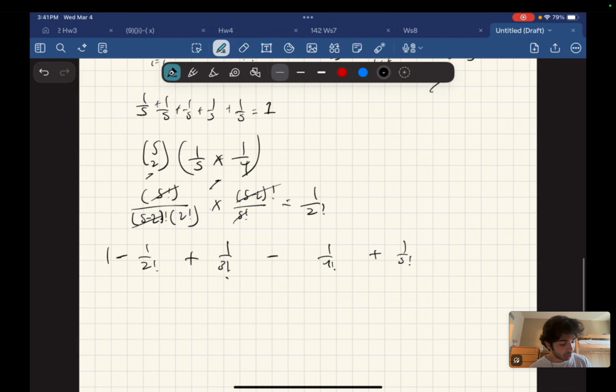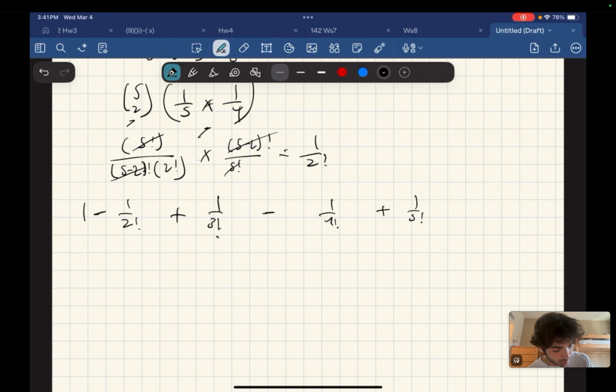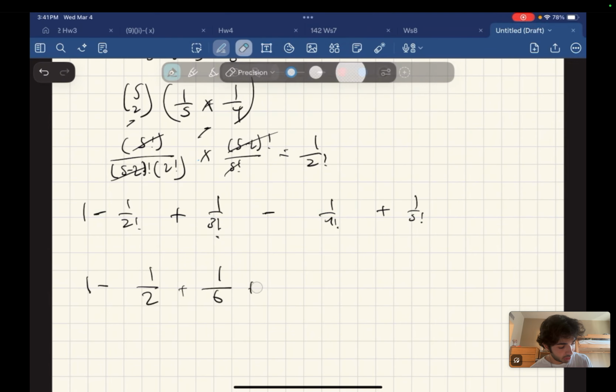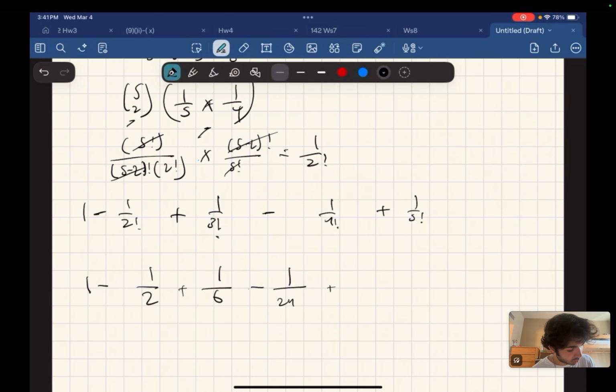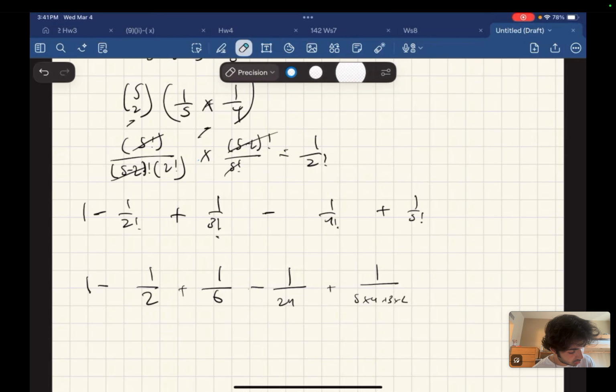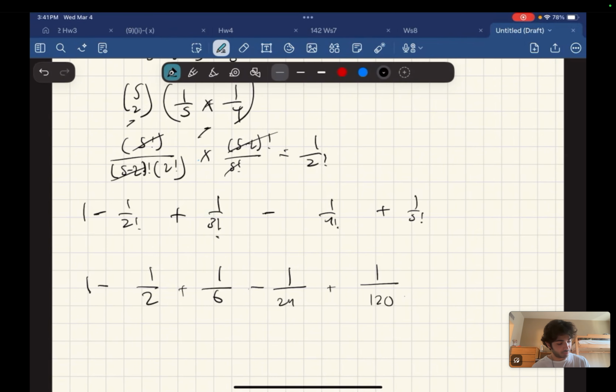Okay. So what do these terms become? So 1 minus 1 over 2 plus 1 over 6 minus 1 over 4 times 3 times 2. That's 24. And I think 5 times 4 times 3 times 2, that's 20 times 6. That's 120. Okay, that makes sense, yeah.